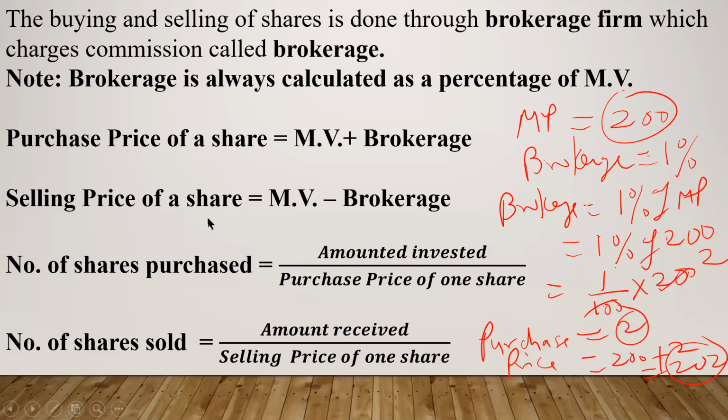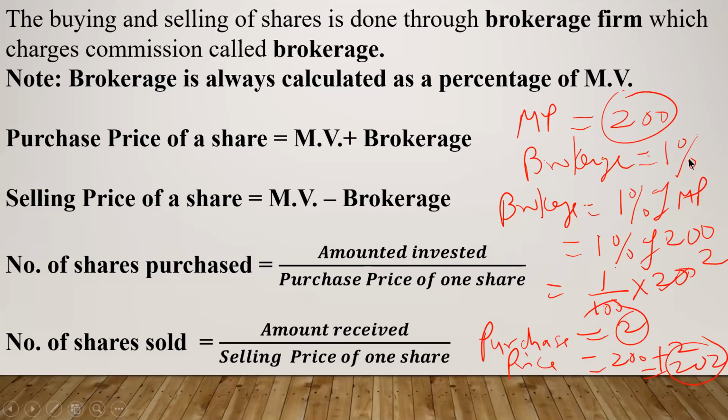Similarly, selling price of a share. Suppose I want to sell my share. Today's price in the market is 200 and I want to sell. So after selling my share, I must get that amount, but I will not get exactly 200 rupees because I also have to pay the brokerage.